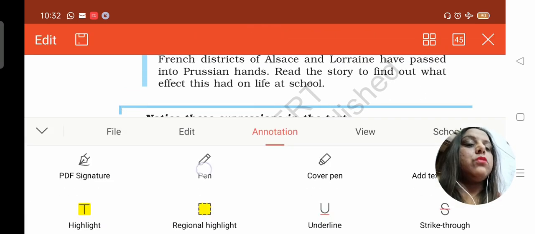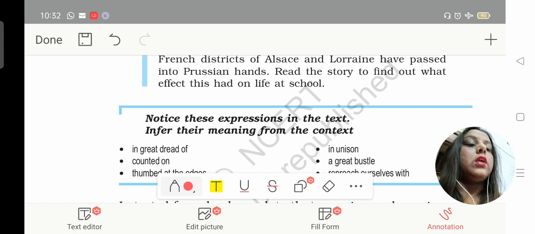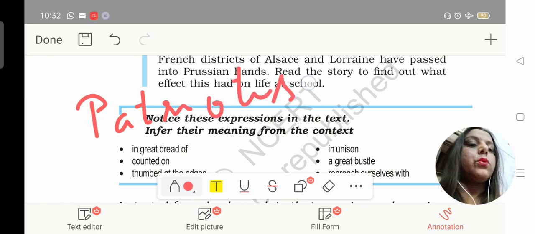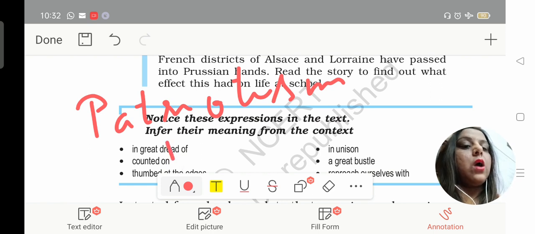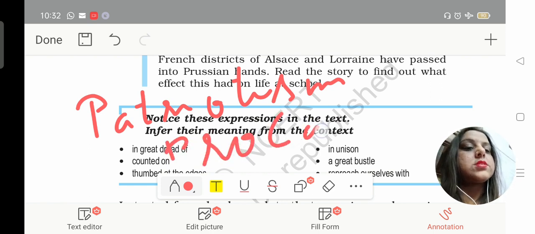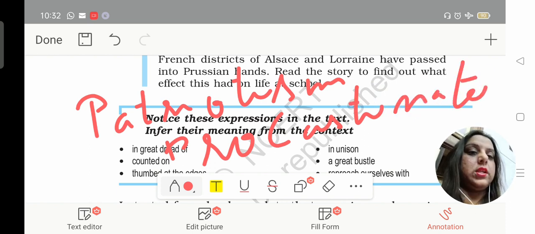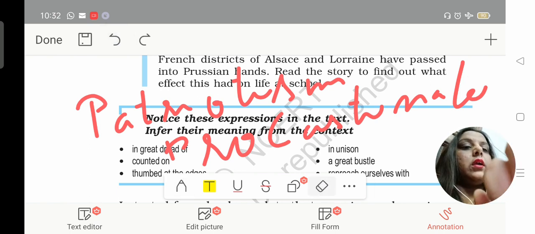So I really want to tell you a few things about this story. This story focuses on patriotism first. Then it tells us about how we procrastinate things. And thirdly, we are able to understand here. I'm going to remove these two from here so that I can write another one.